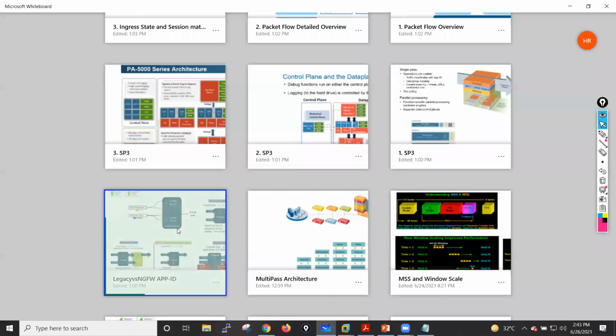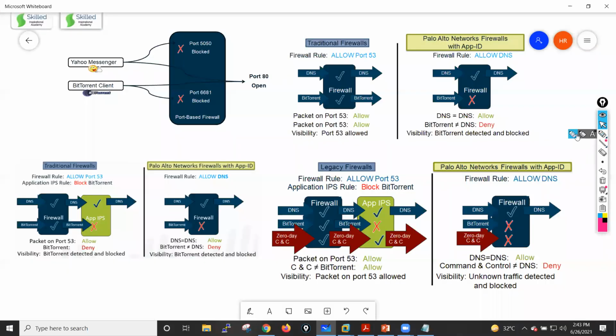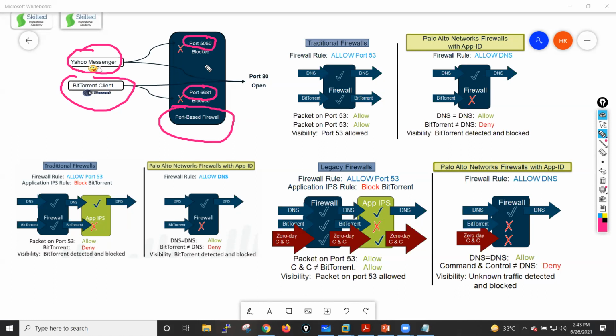And before that, if you want to know more details with regards to legacy firewall and next generation firewall, this is the example for that. We have one firewall which basically inspects the traffic on the basis of port numbers, right? If I take the example of Yahoo Messenger or BitTorrent, usually Yahoo Messenger runs on port number 5050 and BitTorrent runs on port number 6681. But let's suppose we have allowed the HTTP traffic from our firewall. So in that case, they will change their ports, guys, and they can start running on port 80. And your legacy firewall will not be able to control the traffic, guys,